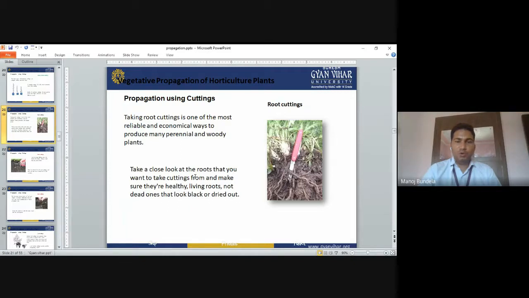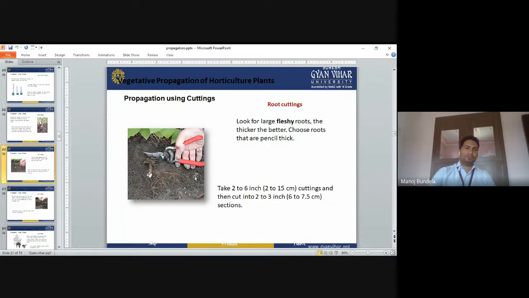Take a close look at the roots that you want to take cuttings from and make sure they are healthy, living roots, not dead ones that look black and dried out. So we have to select healthy, living roots for the root cutting purpose.